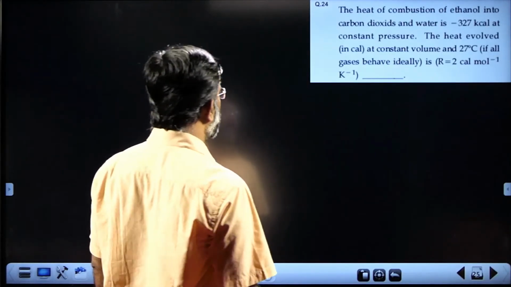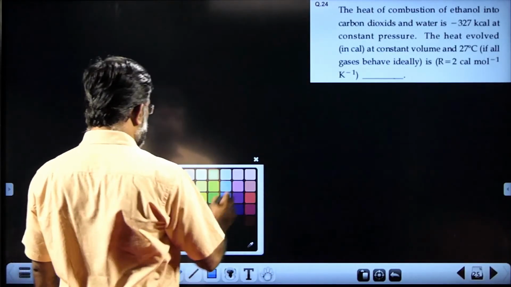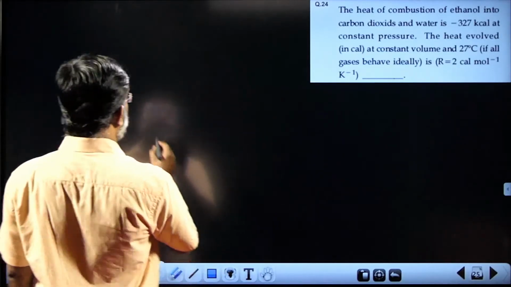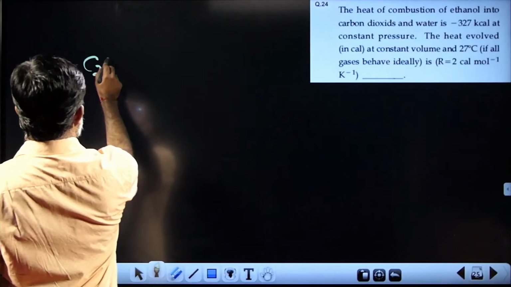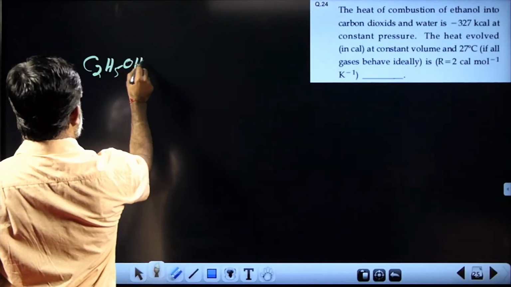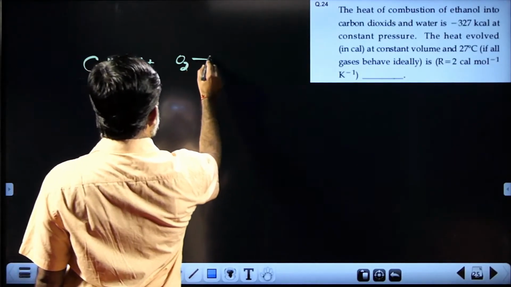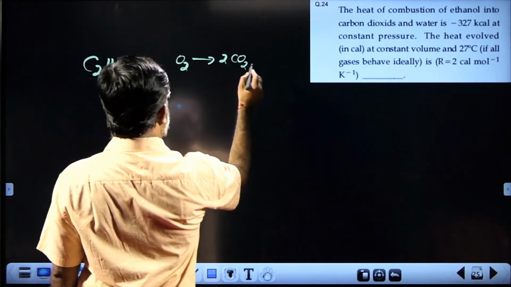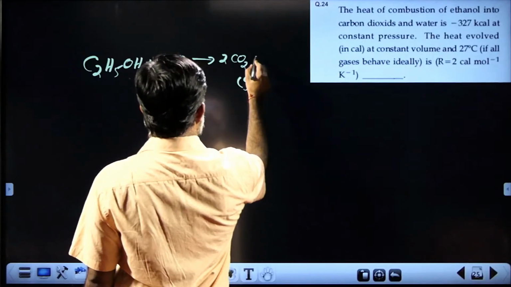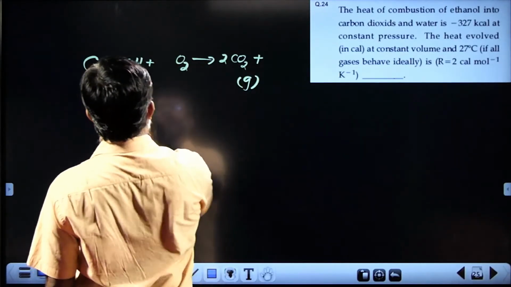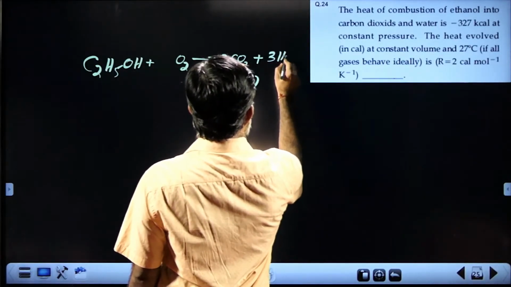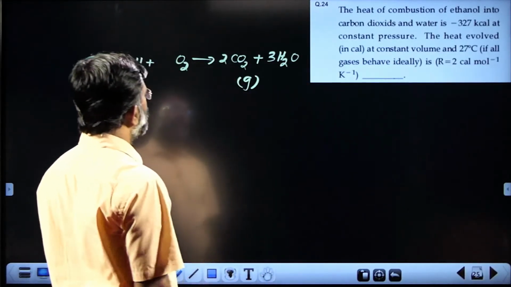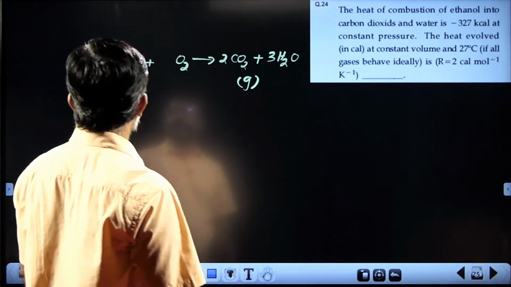R value is given. So the reaction is combustion of ethanol. C2H5OH plus oxygen gives 2 carbon dioxide gas plus 3 H2O.